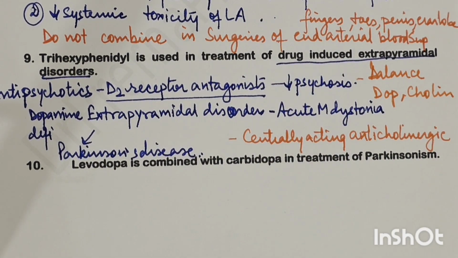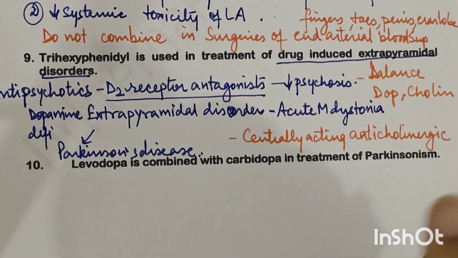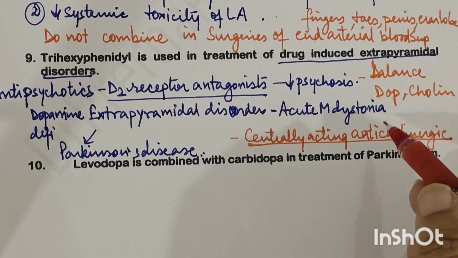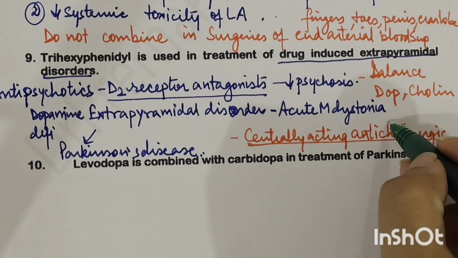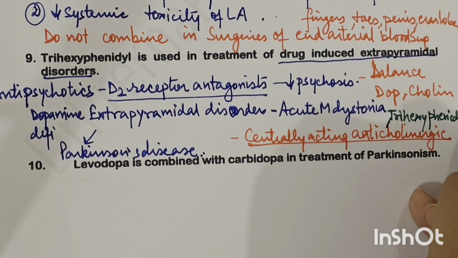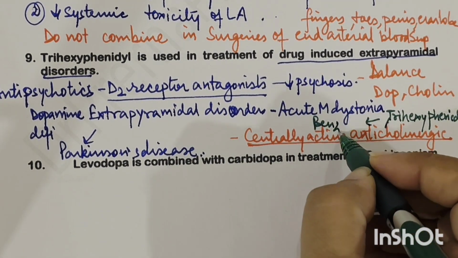So what is happening? Dopamine is decreasing, cholinergic is increasing. So you give a centrally acting anticholinergic to these patients, which will control the extrapyramidal symptoms and bring a balance. And what is the name of the drug that is used? That is trihexyphenidyl, right? So this is the drug which is used. Another name is benzhexol.